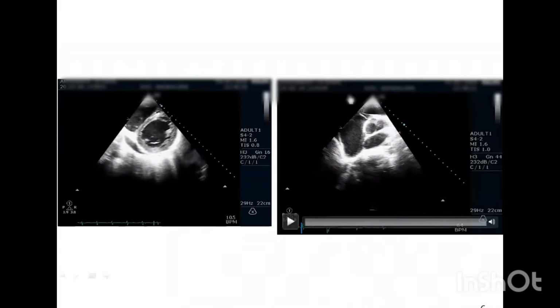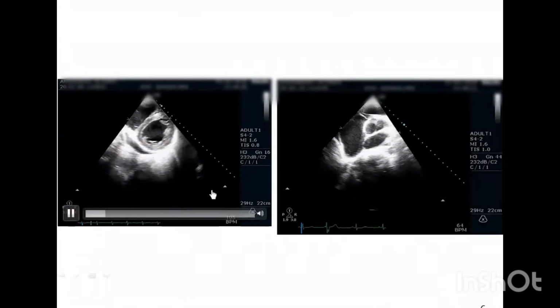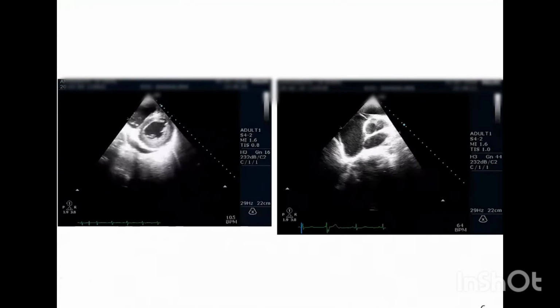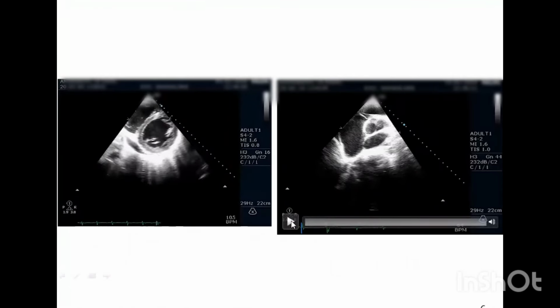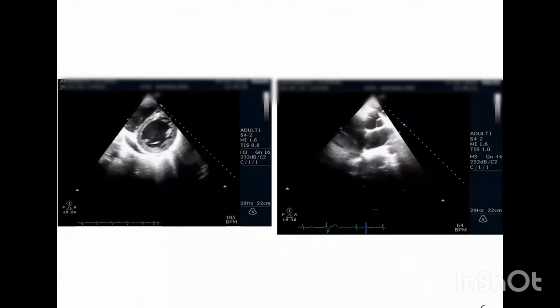The short axis view. Yeah, so this is the parasternal short axis view. We can see that the RV is definitely dilated, and there is some amount of pericardial effusion. Otherwise, the LV function seems adequate. This is PSAX at the aortic valve level. Again, the RA is dilated, and if we closely observe, we can see that the sinuses are dilated, especially the non-coronary sinus of the aortic valve is dilated.